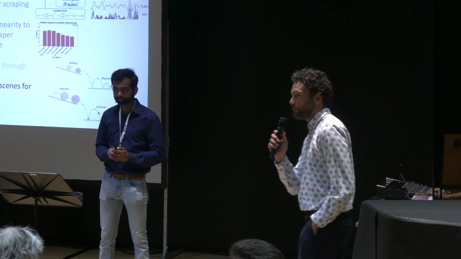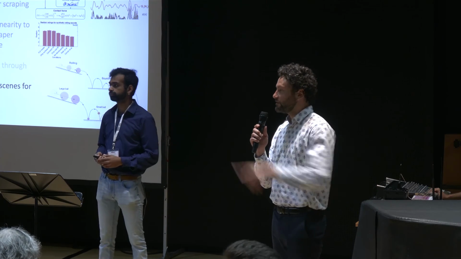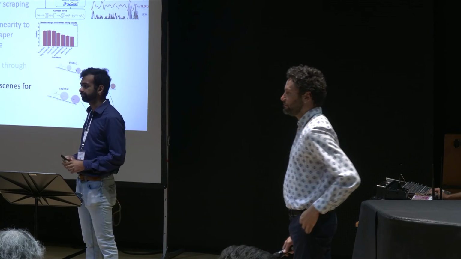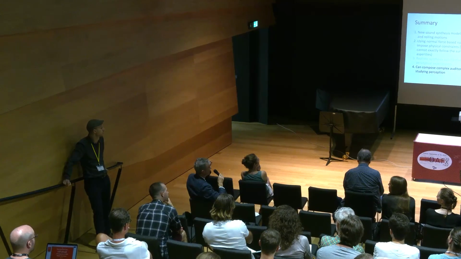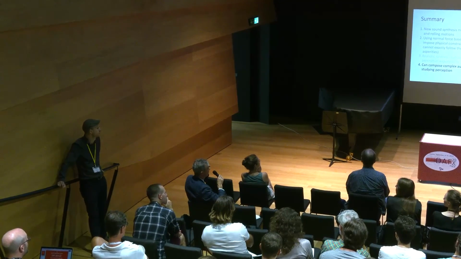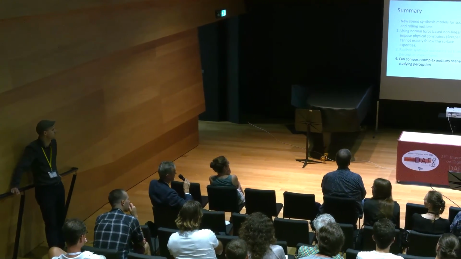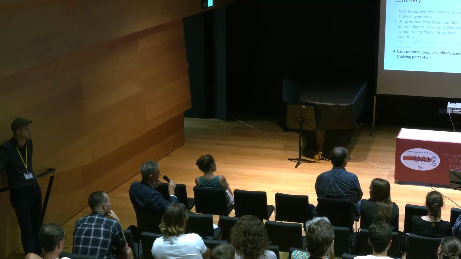Okay, thank you. We have time for a question, perhaps, from the audience. Hi. Very nice, thank you. About the scraping model, I couldn't see the width of the scraping object, where it comes in. Is it a sharp nail? Is it like a mallet sphere or a flat surface? Where do you put it in the model?